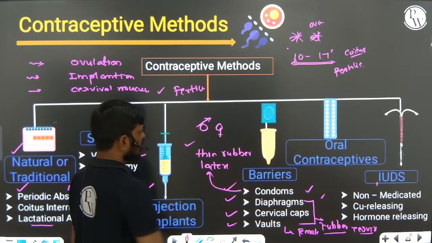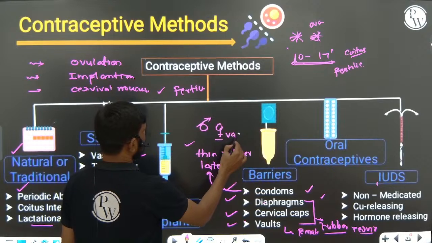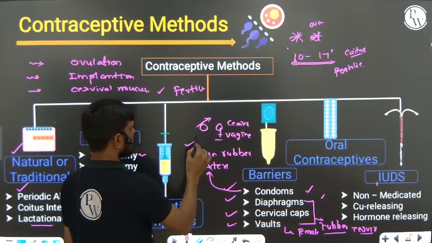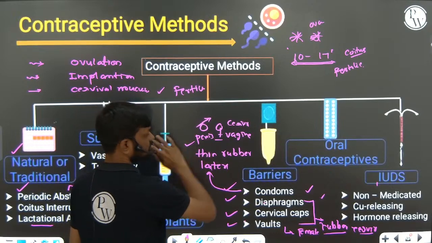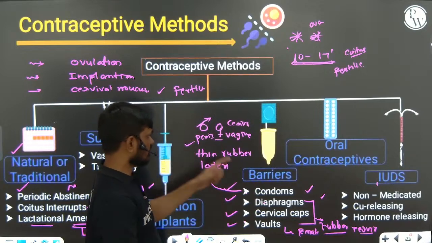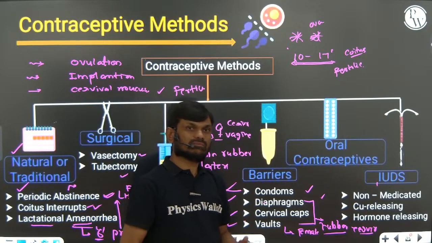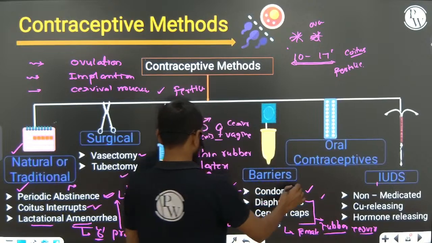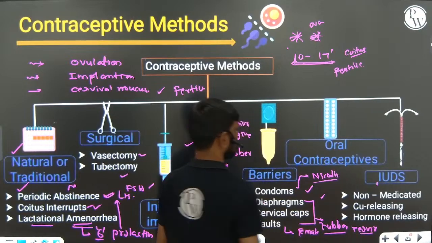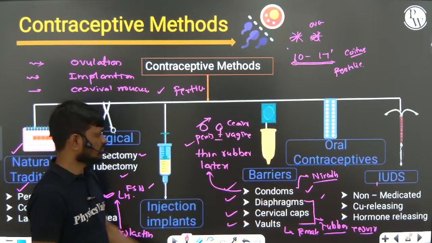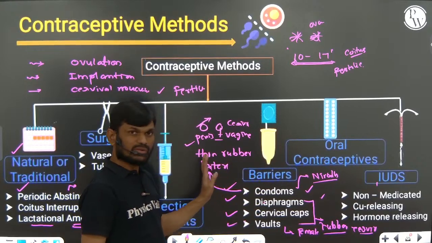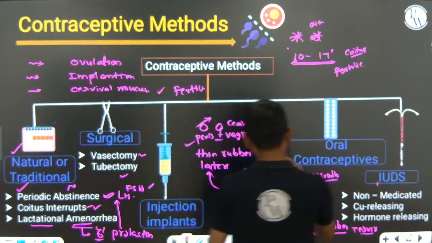In the female it covers the vagina and cervix, but in the male it covers the penis. A familiar male condom is Nirodh. The female condom is called Femidom. This is very, very important.